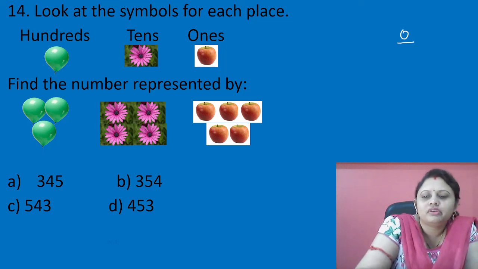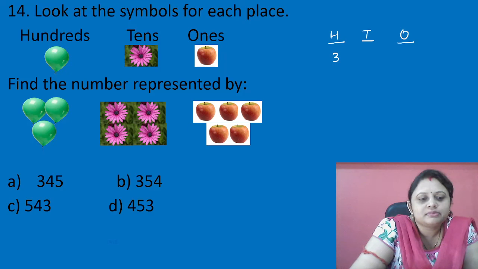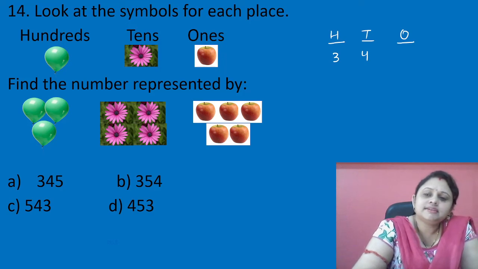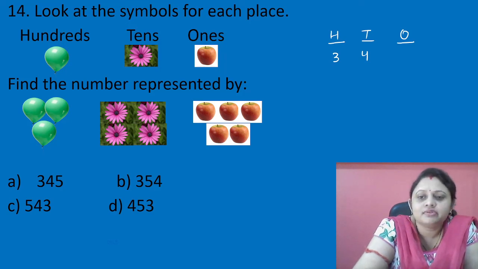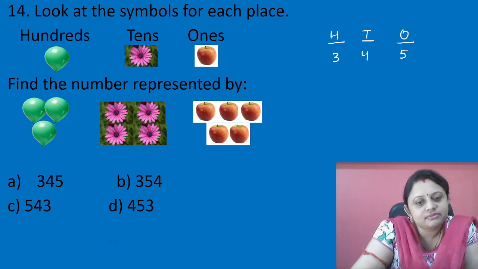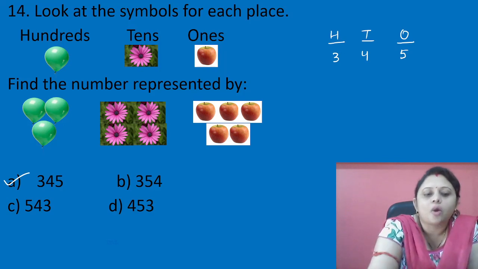What we will do is write the place names. In the hundreds place, which number is present? That is equal to 3. How many flowers are present? 1, 2, 3, 4 flowers are present, and flowers represent the number in the tens place. So at the tens place the number present is 4. Then apples represent the number in the ones place. How many apples are there? 5. That means in the ones place 5 is present. So what is the number denoted by this picture? That is 345, which is present in option A.